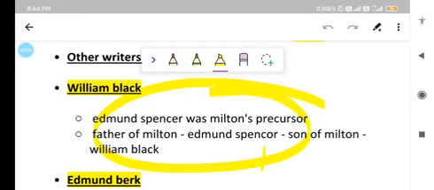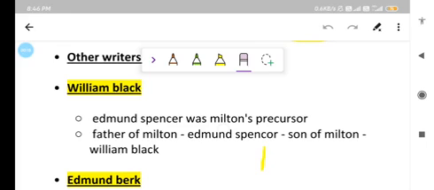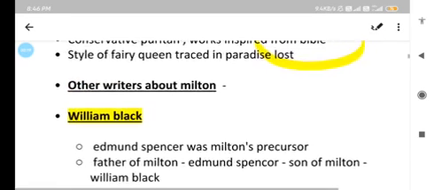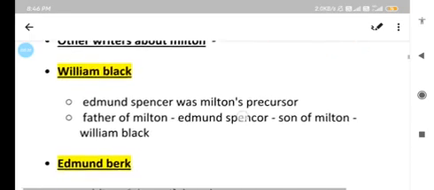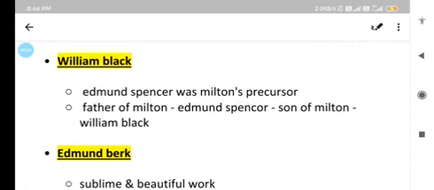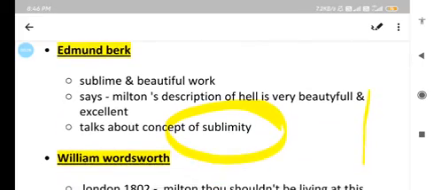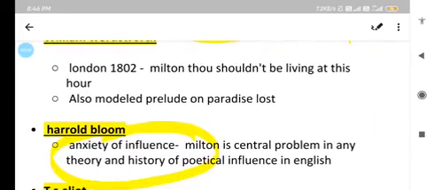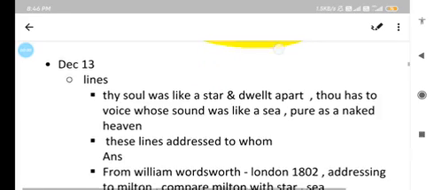We have earlier seen the introduction of John Milton and we have also discussed some very important works of John Milton. We have seen what other writers had to say about John Milton: William Blake, Edmund Burke, William Wordsworth, Harold Bloom, T.S. Eliot.